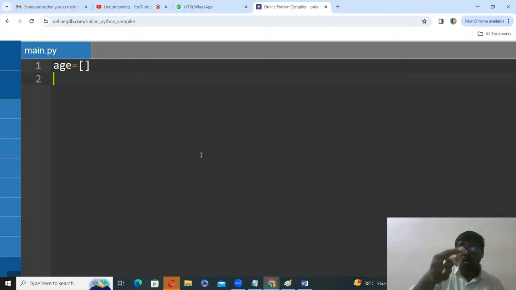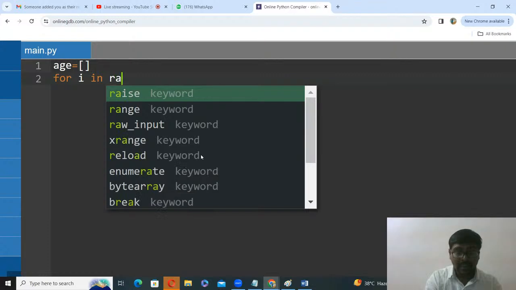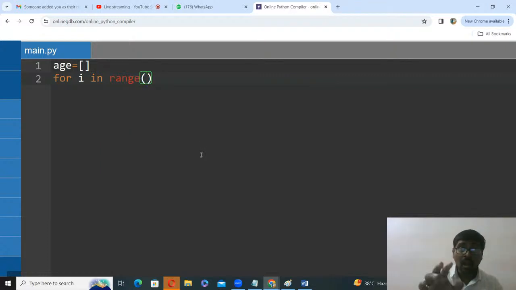Now how many elements can you enter? The question says maximum you can read 20 elements. So for i in range of how many times can you repeat? 20. Maximum you can enter 20 elements. Remember why I took it this way?